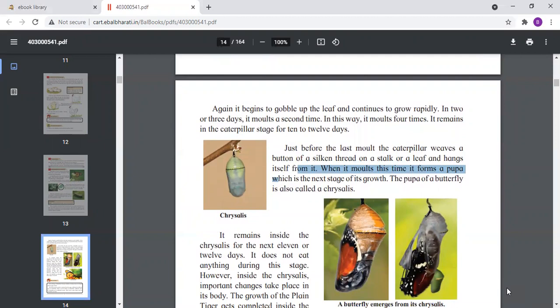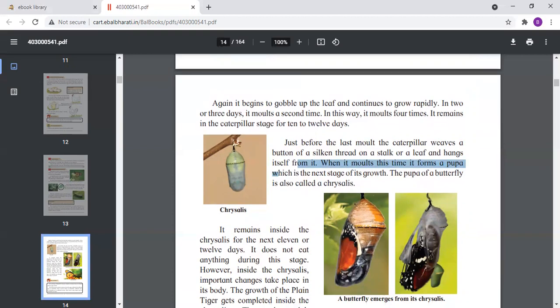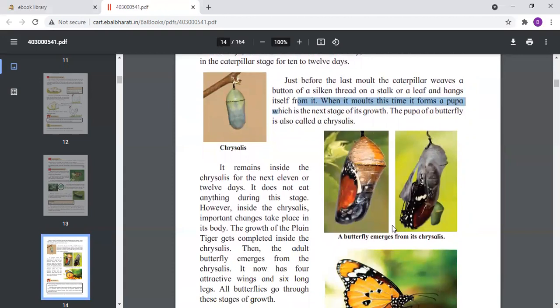Now here the caterpillar is still in the pupa, and it is not eating anything. It is just living in that chrysalis for 11 to 12 days. Now, inside the chrysalis, there is an important stage where changes take place in its body. The growth of the plain tiger gets completed inside this chrysalis.